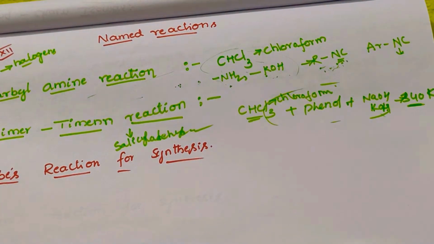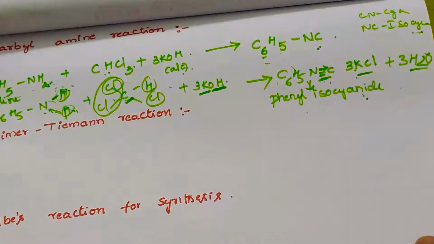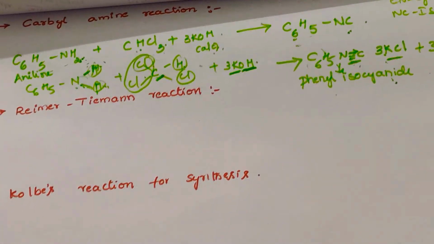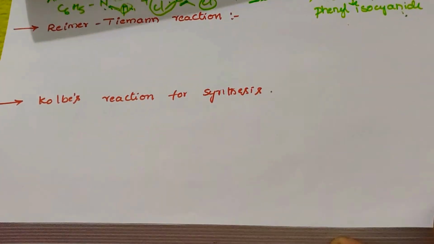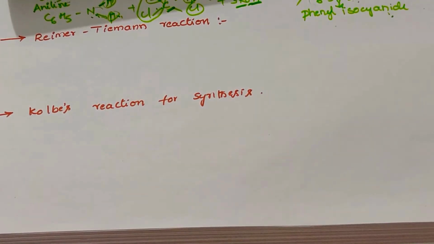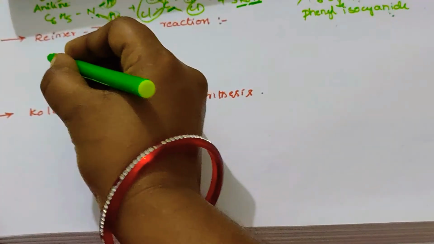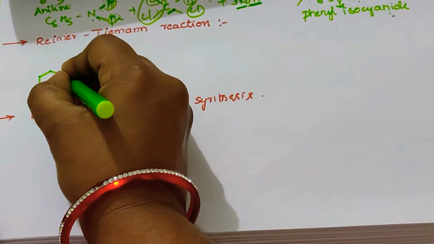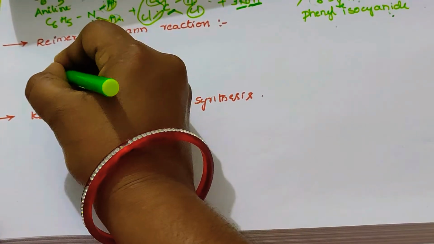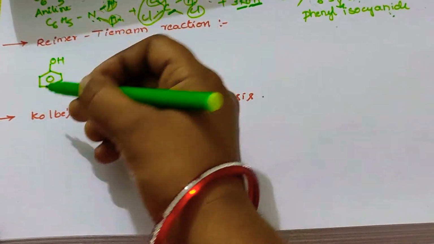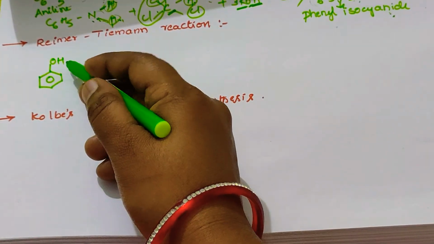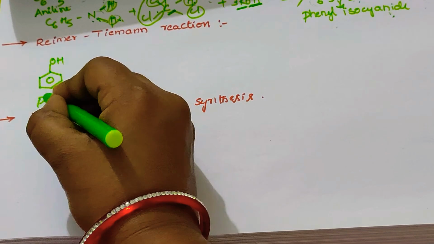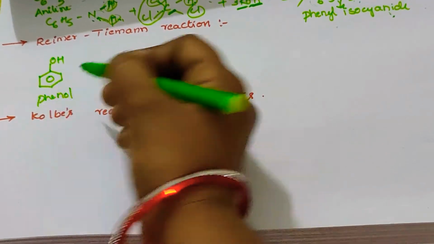The reaction is like this. In the Reimer-Tiemann reaction, the phenol, that means the benzene ring containing the OH group, is called phenol.